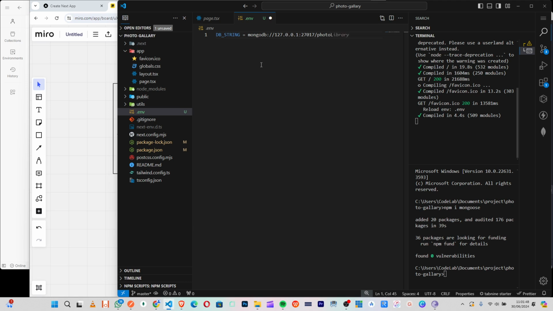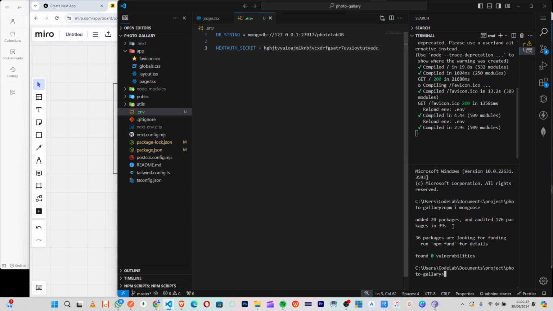We just call it photo lab, which will be our project name. So photo lab db, right? Okay, just because I know we will use next auth, let me put my next auth secret. So I will just type anything as usual. This one now will become the secret for my next auth.